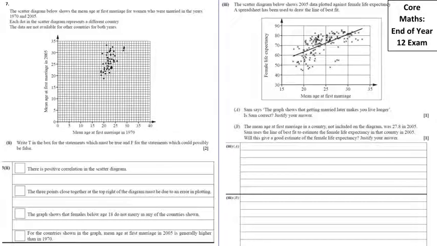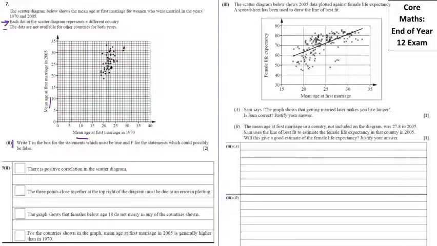In question 7, we're given a scatter diagram which shows the mean age at first marriage in 1970 against the mean age at first marriage in 2005. And it tells us that each dot in the scatter graph represents a different country. And it says the data are not available for other countries for both years, which is why there's just a limited number of dots in here.